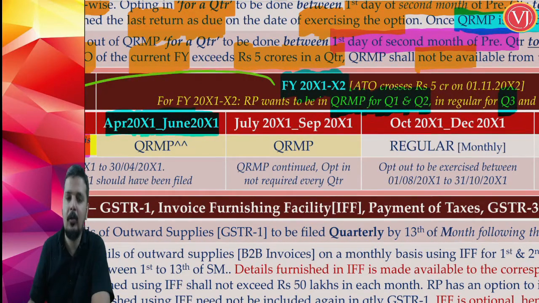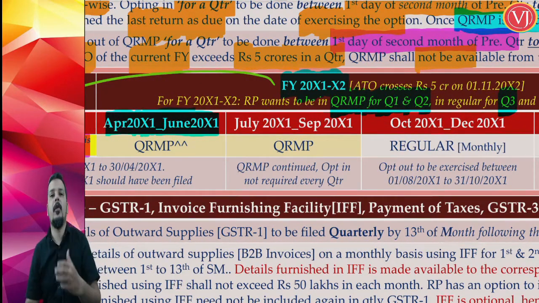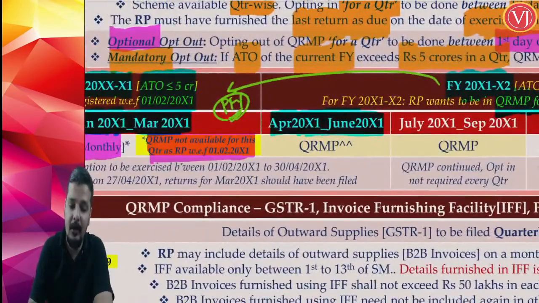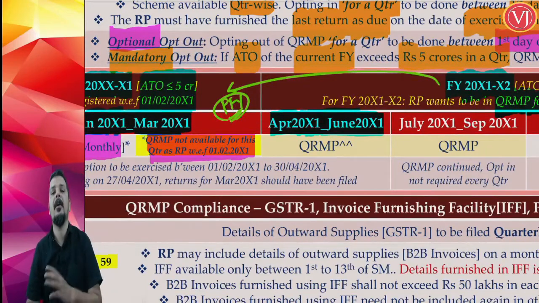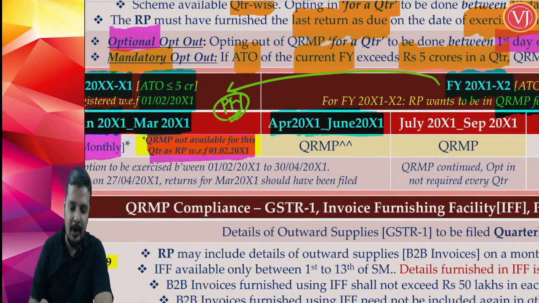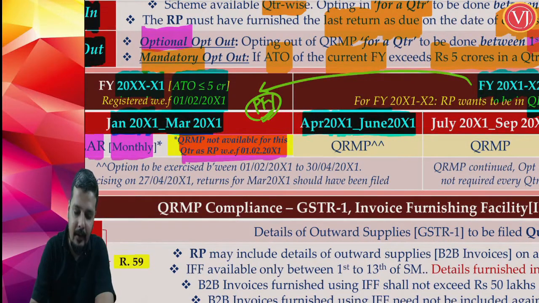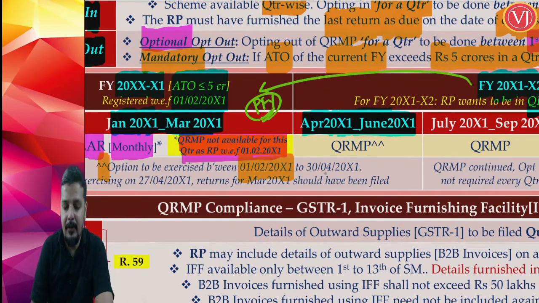For the April to June quarter, if you want to go for the QRMP scheme, you have to make sure that you exercise that option between April to June, meaning the previous quarter is Jan to March and the current quarter is April to June. You have to exercise that option between the first day of the second month of the previous quarter, which is 1st of February 2021, till the last day of the first month of the current quarter, 30th of April 2021.